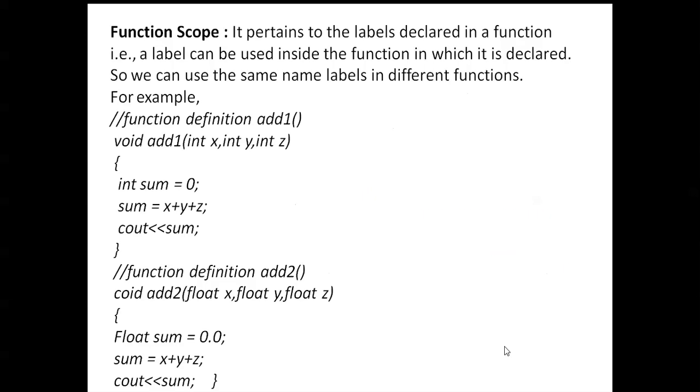Here function scopes we have discussed. Function scope means a label declared in a function can be used inside that function only, in which it is declared. So we can use the same label name in different functions. The function scope is the life of a function.